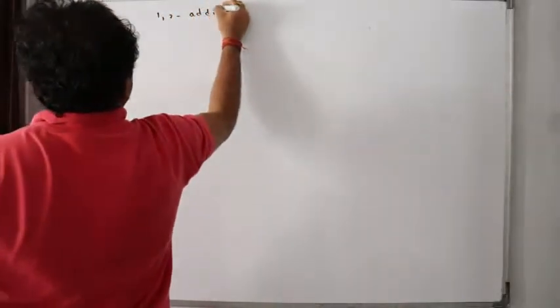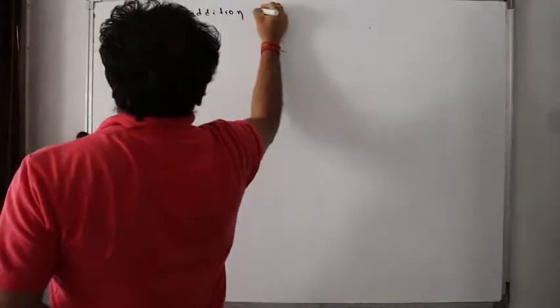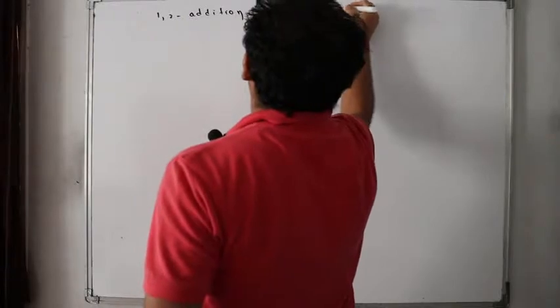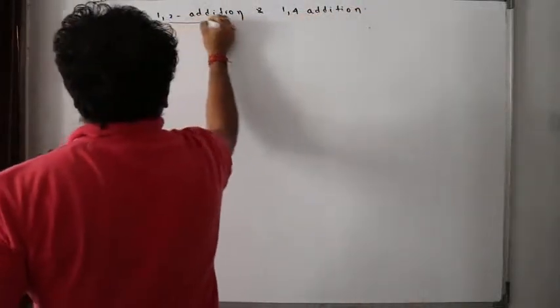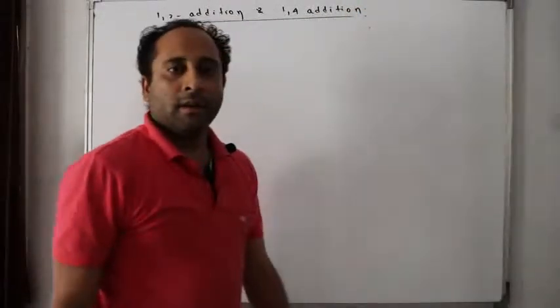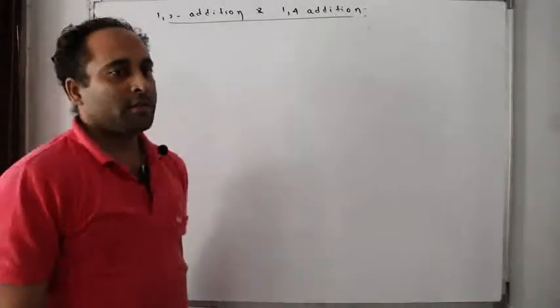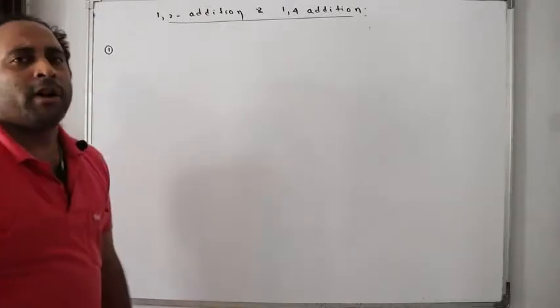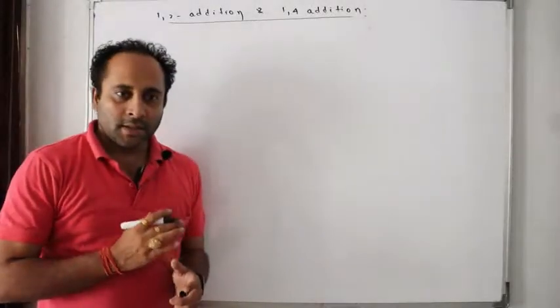1,2 addition and 1,4 addition. Look here. First concept. When does 1,2 addition occur and when does 1,4 addition occur?